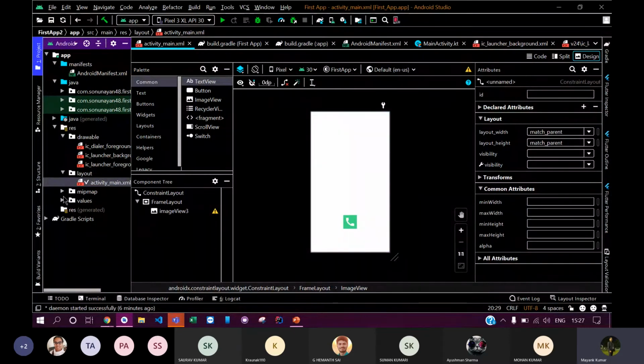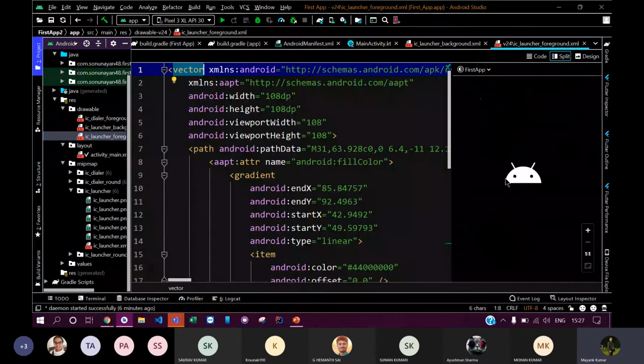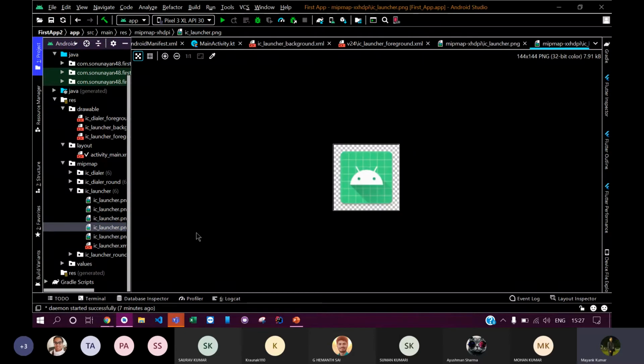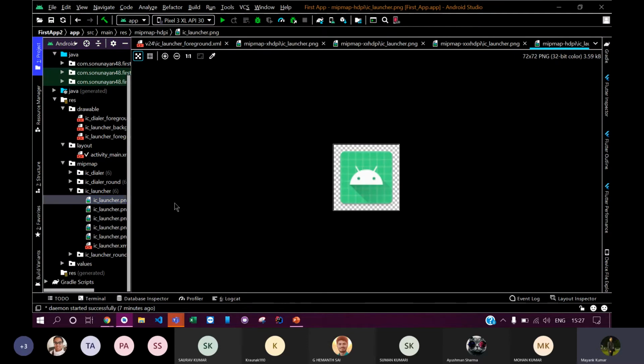Now similarly, here is the folder that contains the PNG format of these images. You can see that this was the icon that my app was using. Android, in the background, automatically converts these XML files into PNG formats. You can see that this image was being used as the icon of my app. There are different sizes of this image, and Android automatically picks the best size suitable for a particular device based on its resolution. So you don't need to do it by hand.